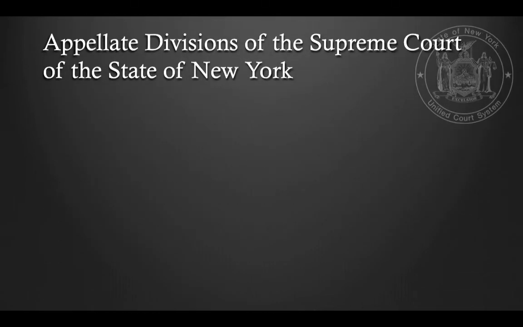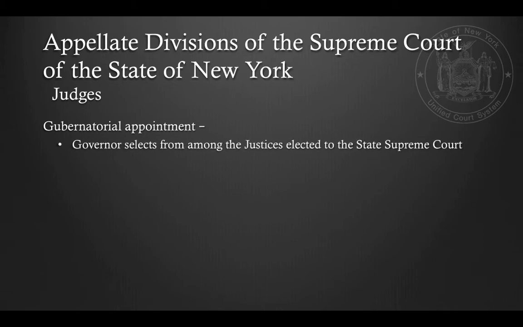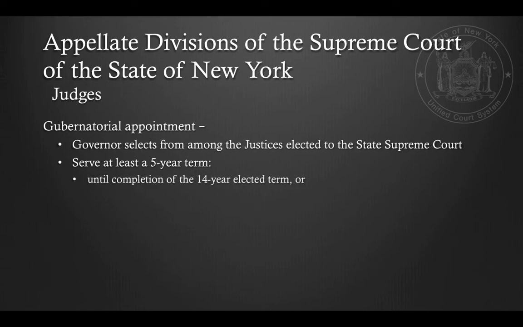The selection of the justices for the appellate divisions of the Supreme Court of the State of New York is through the gubernatorial appointment. The governor selects from among the justices elected into the state Supreme Court. The justices then serve at least a 5-year term, or until the completion of the 14-year elected term, or until they reach the constitutional age limit of 70. However, there are exceptions.